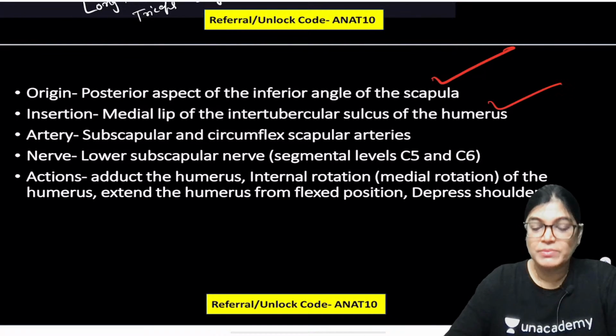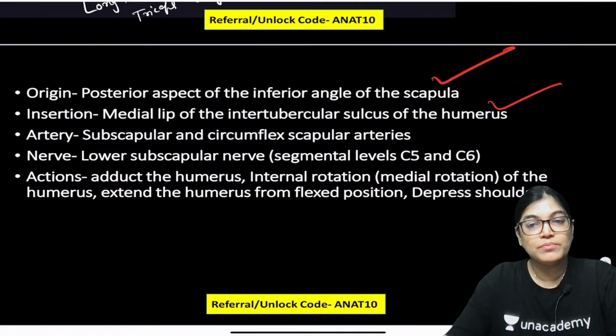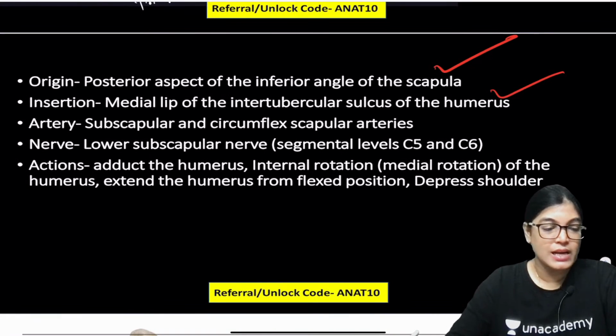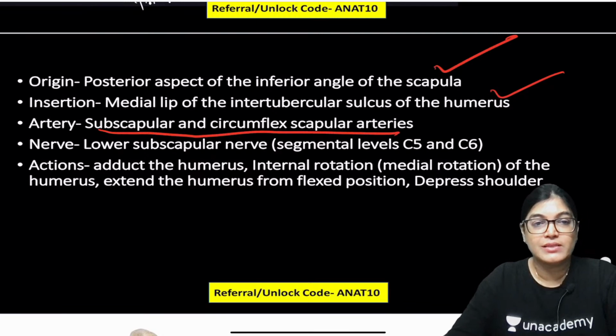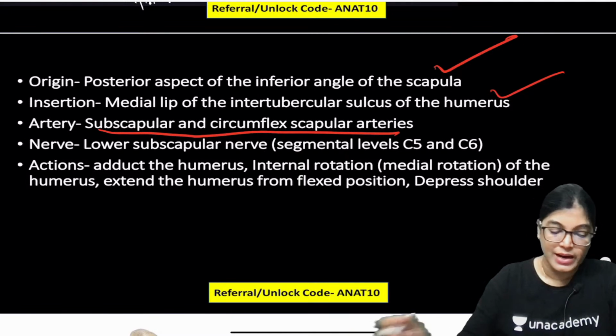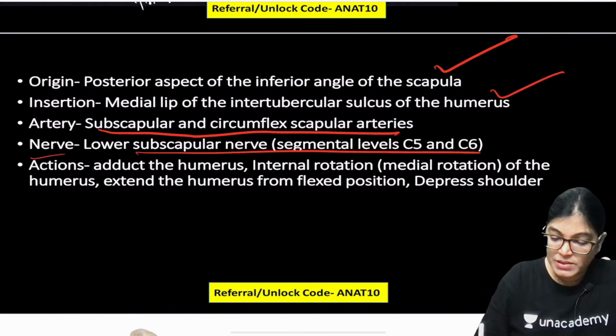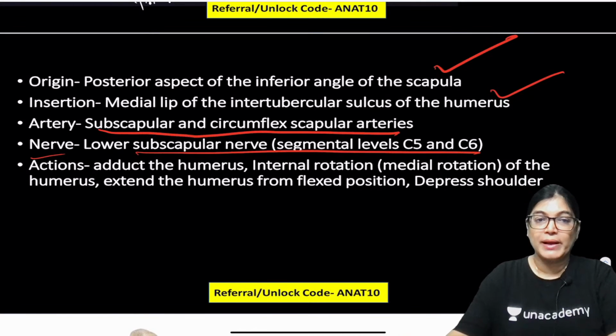Insertion occurs into the medial lip of intertubercular sulcus of the humerus. On the lateral lip, the pectoralis major muscle inserts. When we talk about arterial supply, it is from subscapular and circumflex scapular, the subscapular and its branch circumflex scapular. These are the branches from the third part of the axillary artery. Nerve supply is lower subscapular, having the root value C5 and C6. It's a branch of the posterior cord of the brachial plexus.